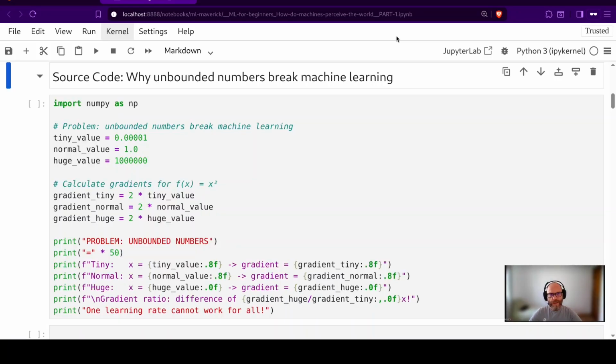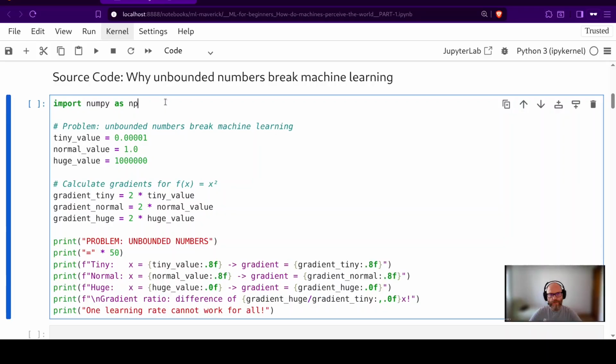Source code. Why unbounded numbers break machine learning? I will use NumPy for numerical operations, import numpy as np, and I will show the problem unbounded numbers cause for machine learning. I will use a tiny value, a normal value, and a huge value, and I will calculate the gradient for the function f(x) = x squared.